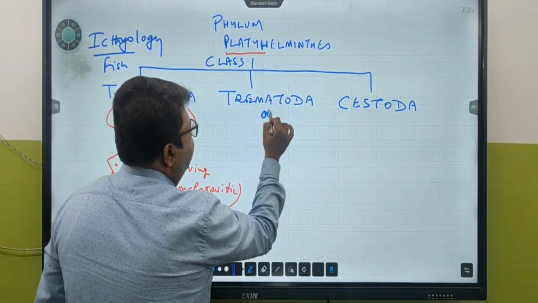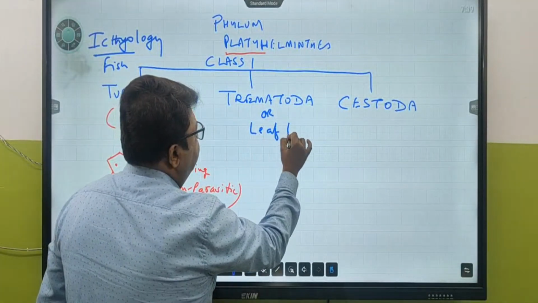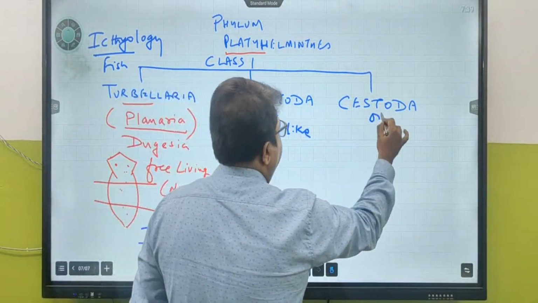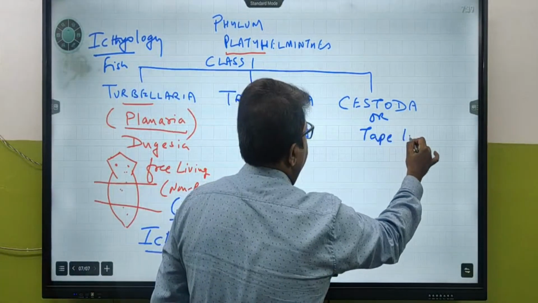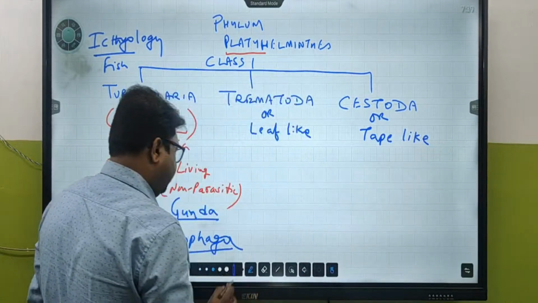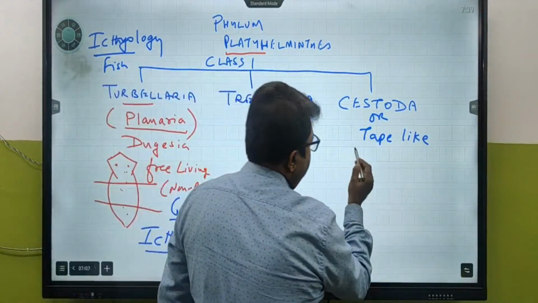In trematoda, they are leaf-like, and they are tape-like. Tell me, tape-like. So under tape-like, what should be the example? All of you know that.